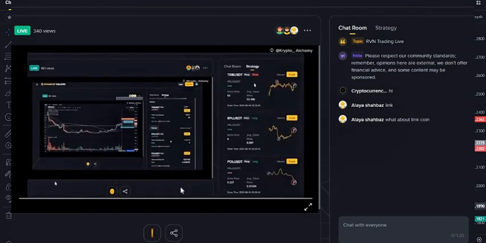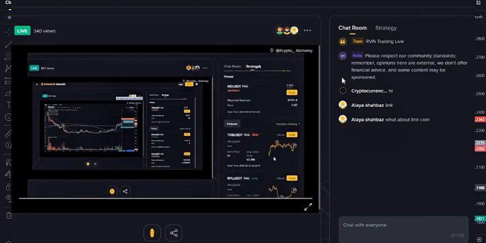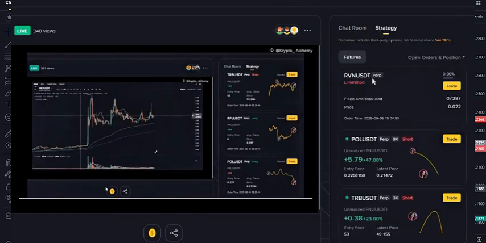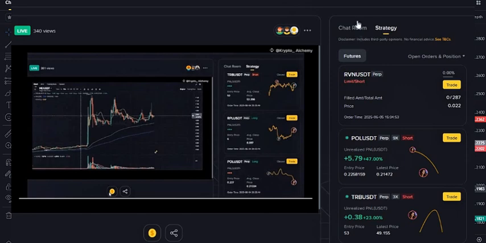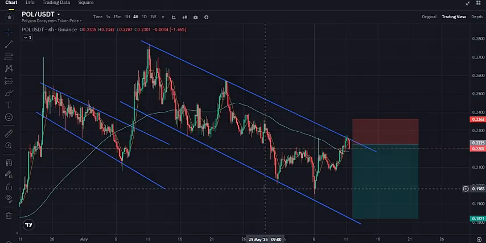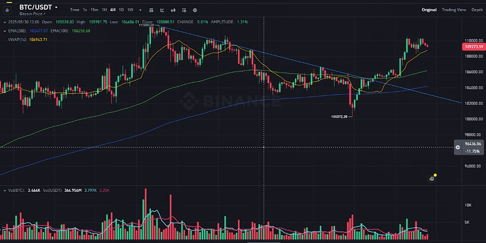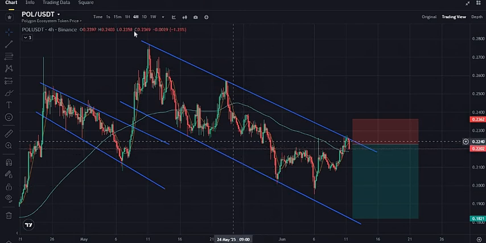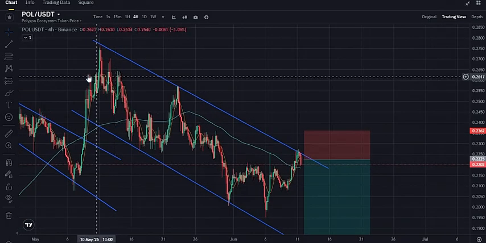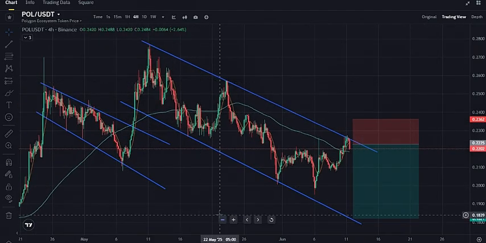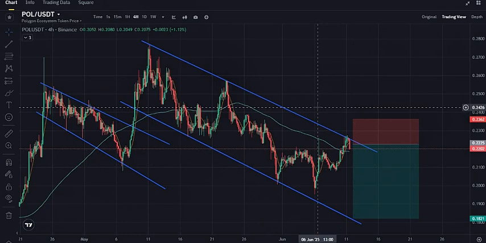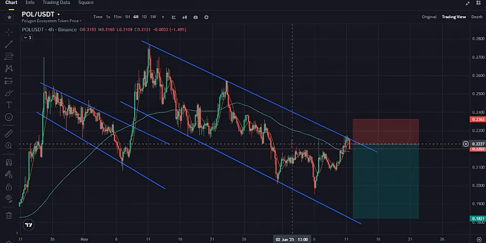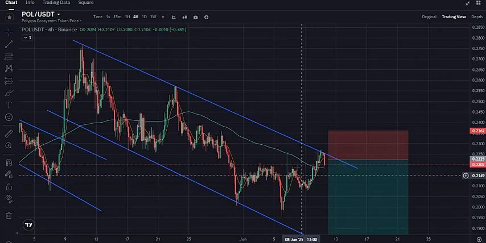If you refer to the strategy tab on the right side, you will see my previous Paul trade, which I recently closed as it was profitable. But as BTC started moving upwards again, I closed that trade, and now I am looking to enter short again. So I like to share with all of you guys, so it will be profitable for you as well. So the price is now showing reversal signs, and we are looking to enter a short trade again.